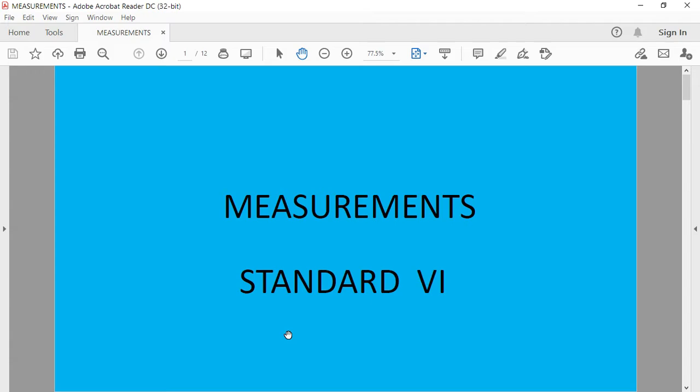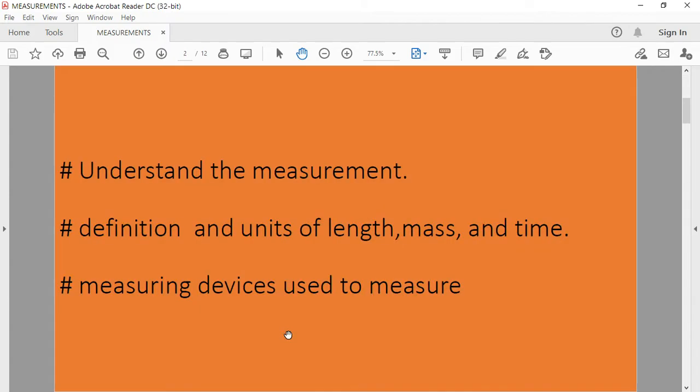Our first chapter is measurement. In this chapter we are going to learn about the term measurement, definition and units of length, mass and time, and also some of the measuring devices used to measure.